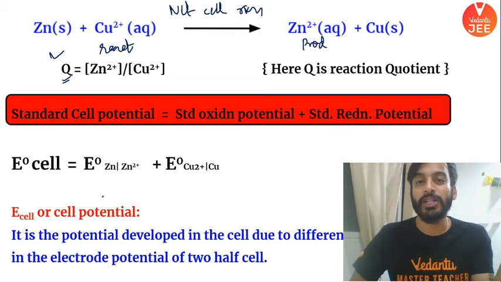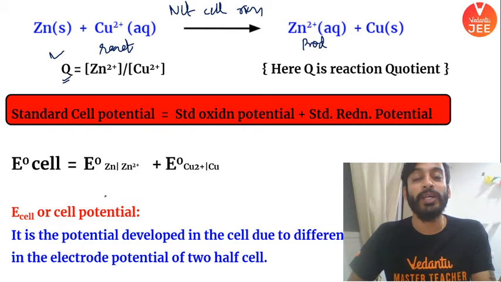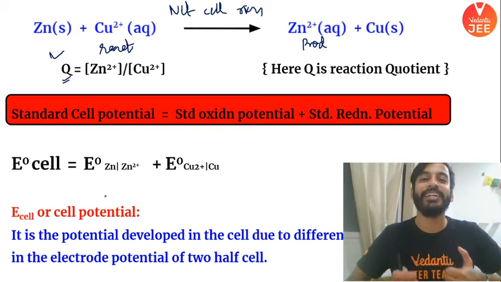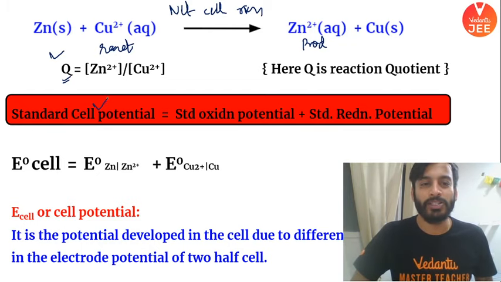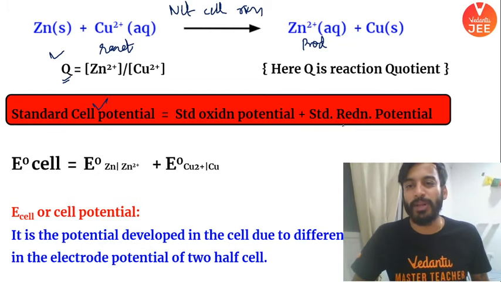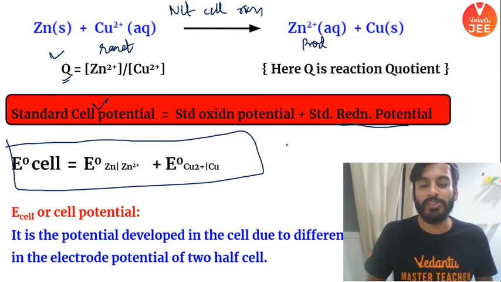What is this cell potential? This is the total potential developed due to the potential difference between the two electrodes, right? आपका ऑक्सीडेशन हाफ सेल एंड रिडक्शन half cell, इन दोनों को ऐड कर देंगे, then the new total potential will be called as cell potential. So standard oxidation potential plus standard reduction potential. So this is the formula.